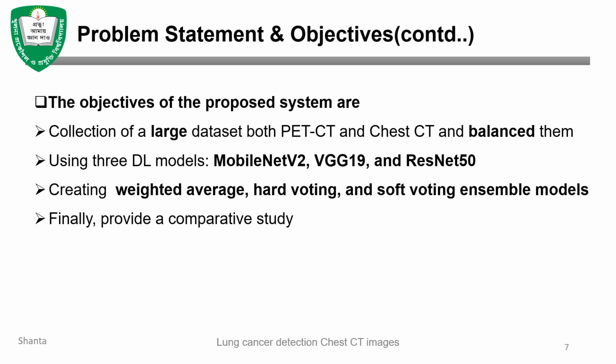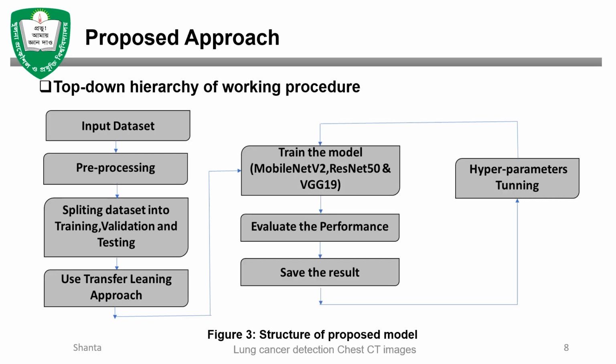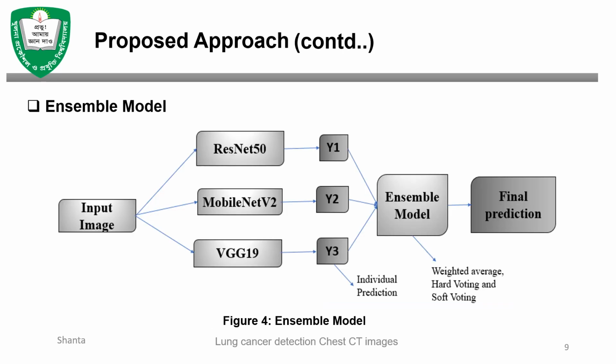The objectives are collection of a large dataset, both PET scan and CT scan, and balancing them; using deep learning models MobileNet, ResNet and VGG19; creating weighted average, hard voting and soft voting ensemble models; and finally providing a comparative study. Top-down hierarchy: input dataset, pre-processing, splitting the dataset into training, validation, and testing. Use transfer learning approaches, train the model, evaluate the parameters, save the result, and hyperparameter tuning.